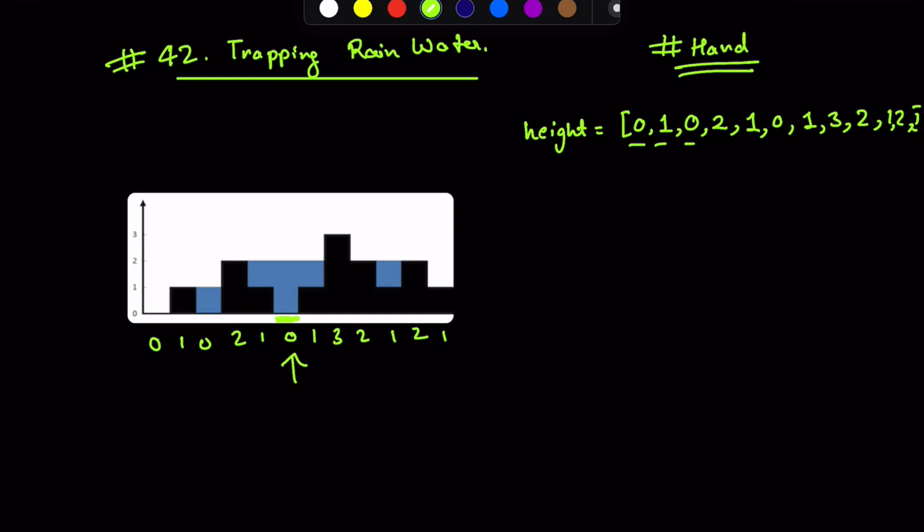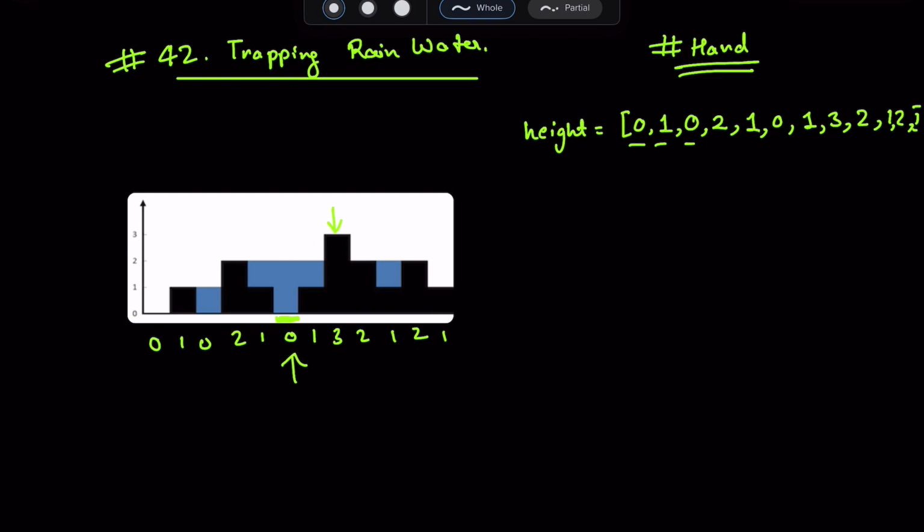So if you think about it, its length is just the minimum of the leftmost highest point and the rightmost highest point. So the leftmost highest point is this, and the rightmost highest point is this. And if you take the minimum of that and multiply it with the width, you will get the required volume which will be stored here.